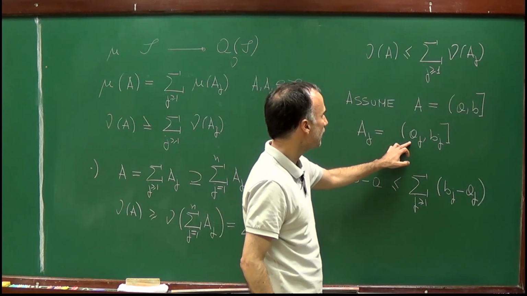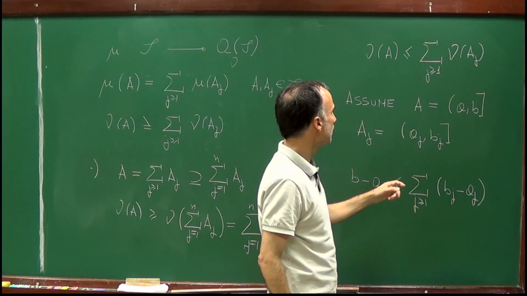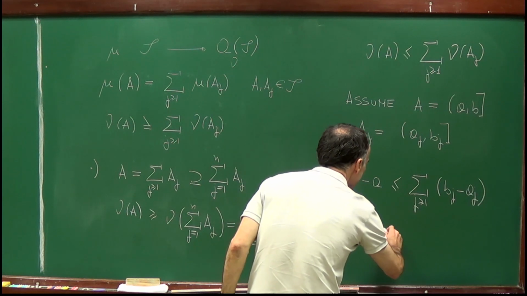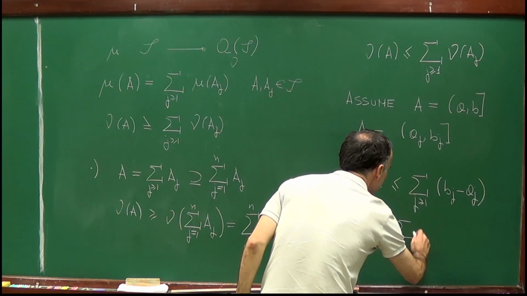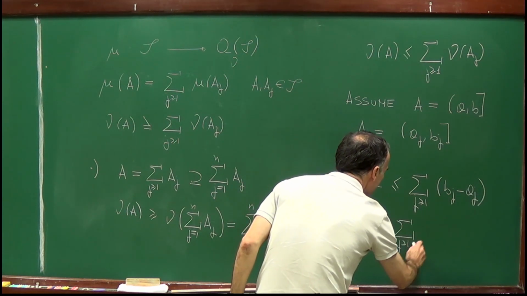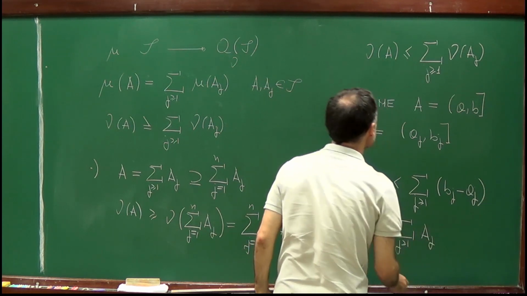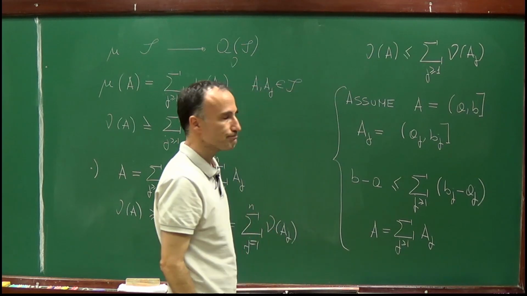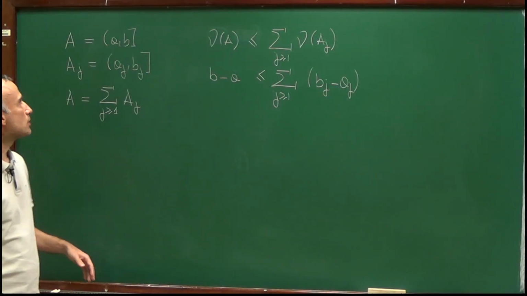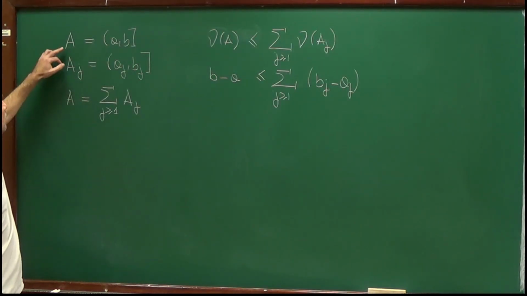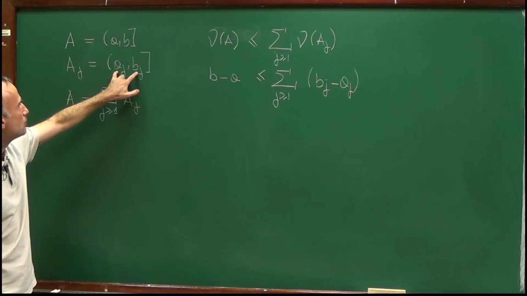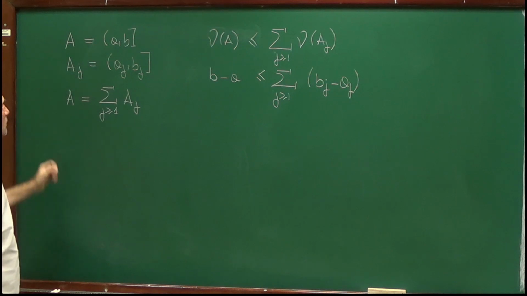where A_j is given by the interval (a_j, b_j], and A is equal to (a, b], and we have that A is equal to the union of A_j. So this is what we will prove now. So I just copied what we want to prove. A is the set (a, b], A_j is the set (a_j, b_j]. These are elements of the semi-algebra.